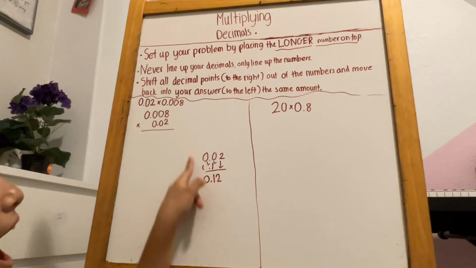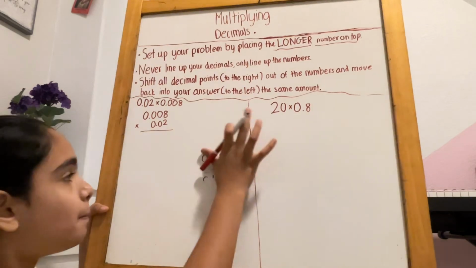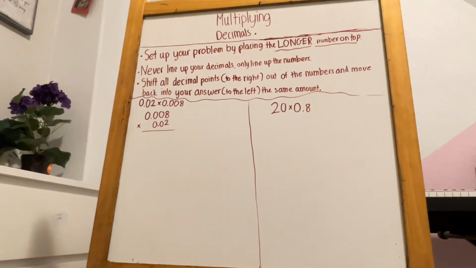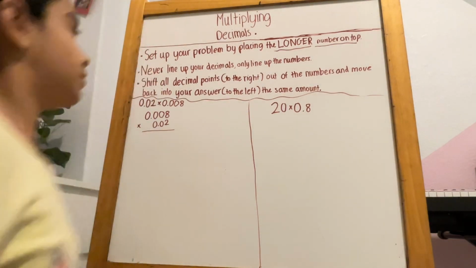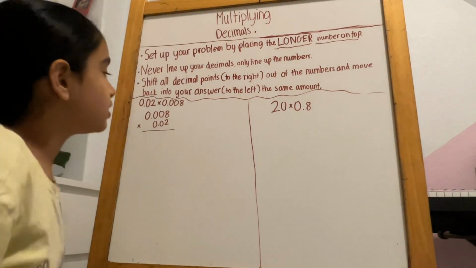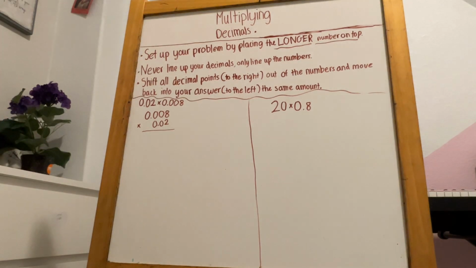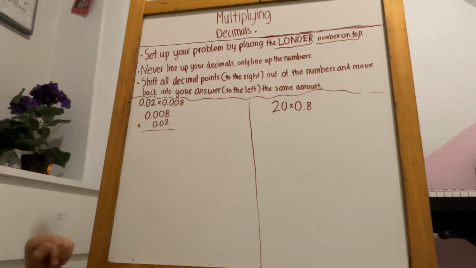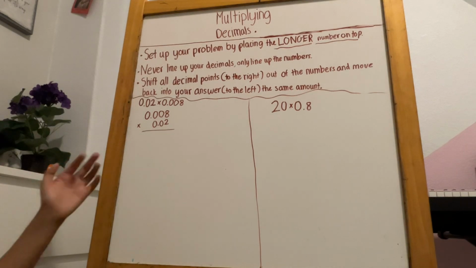That's only for adding or subtracting, but in multiplying and dividing, we have 0.008. We cannot line up the decimals. You can only line up the numbers.